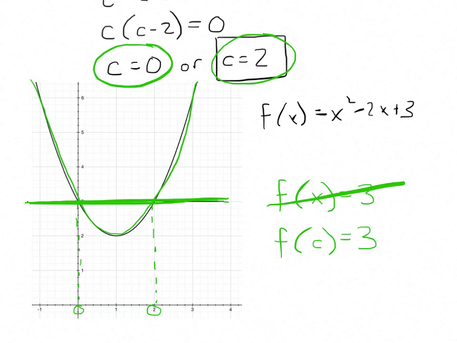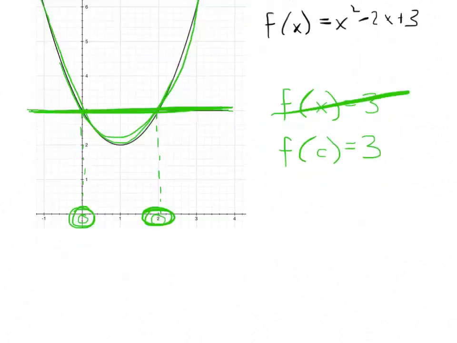What this theorem is saying is that the c values are the x values where the average value is the value of the function. That's actually what we're looking for. So like I said, I'm hoping that you can take that graphical knowledge and apply it in the next problem we're about to look at. So let's see what we've got next.